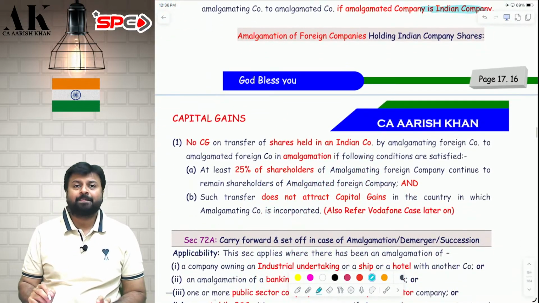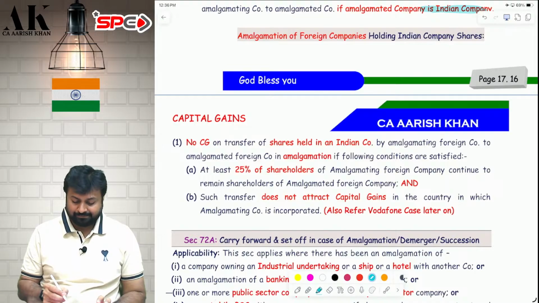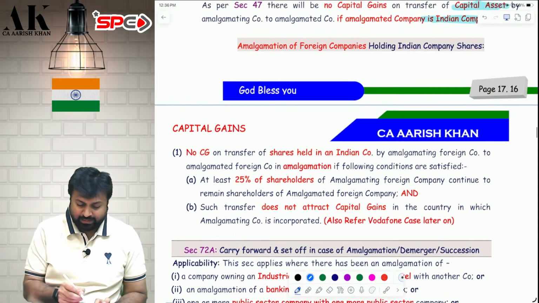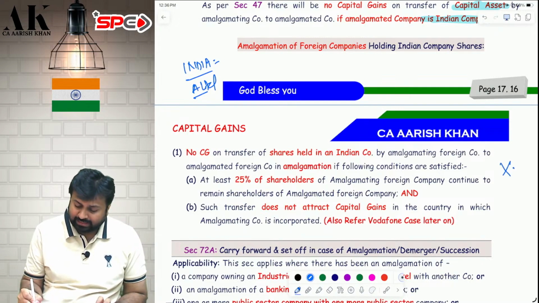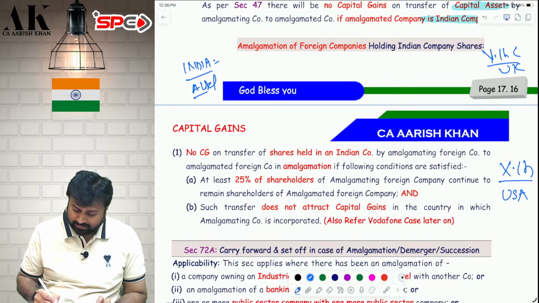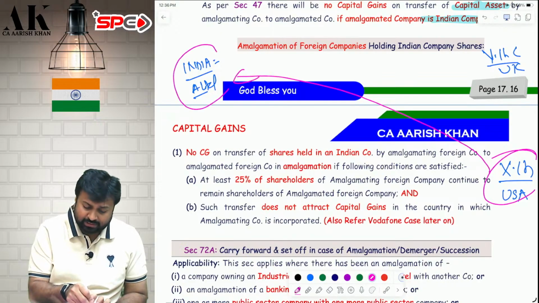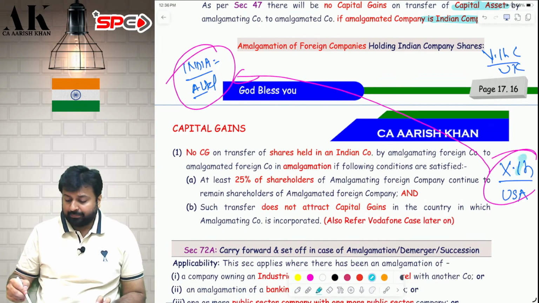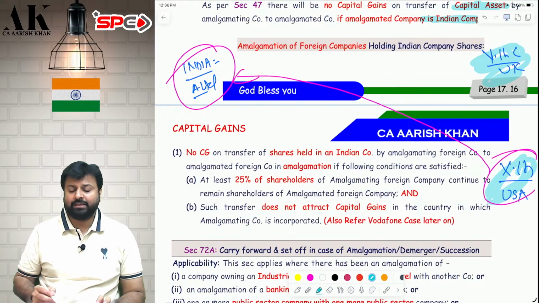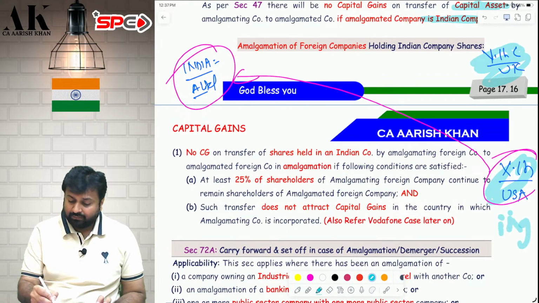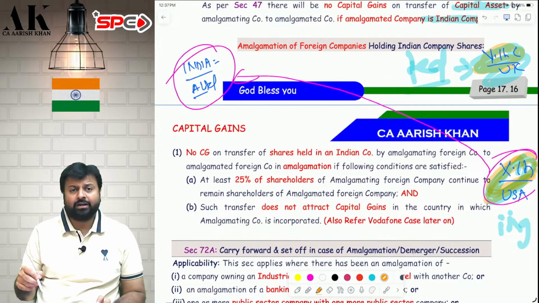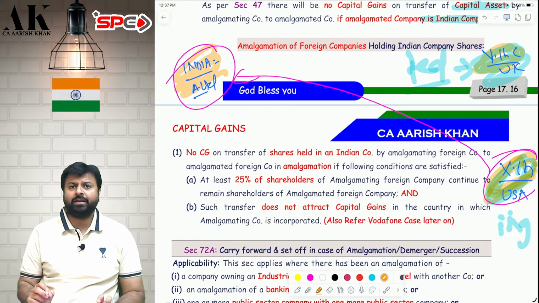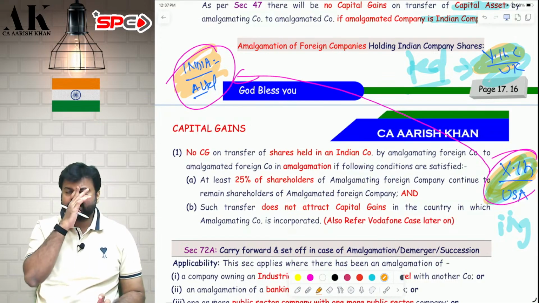Next discussion, amalgamation of foreign companies. For that, we need to understand one example. This is India. There is A Limited here. There is XINC, which is in USA. There is YINC, which is in UK. And this foreign company holds some shares in an Indian company. Now, suppose XINC is getting amalgamated with YINC. XINC is the amalgamating company. YINC is the amalgamated company. So they are transferring the shares of the Indian company. Will this be exempt? Yes, this will be exempt subject to two conditions.